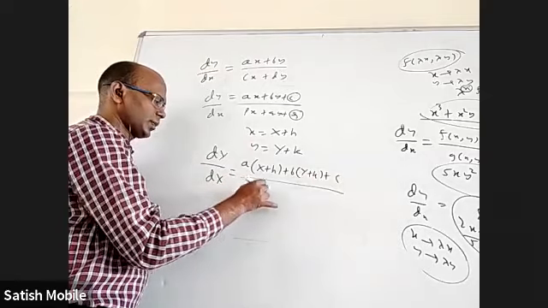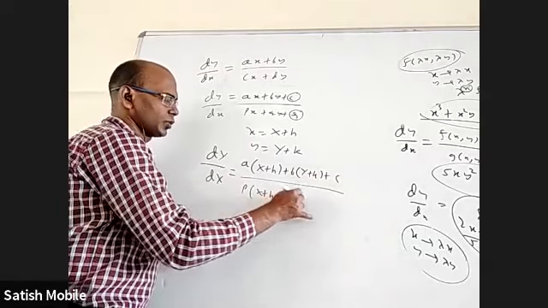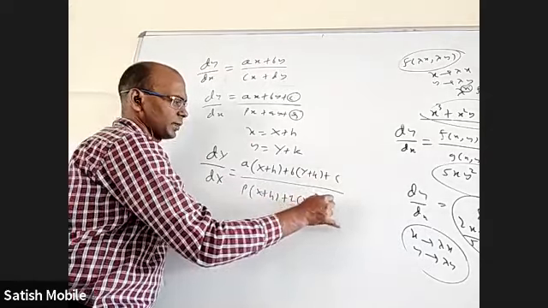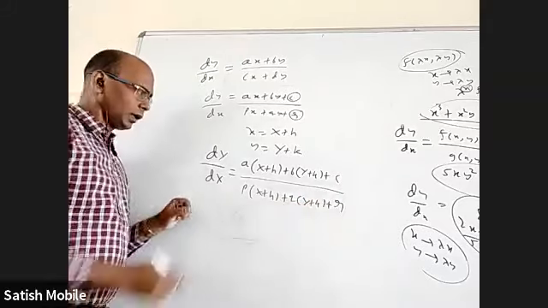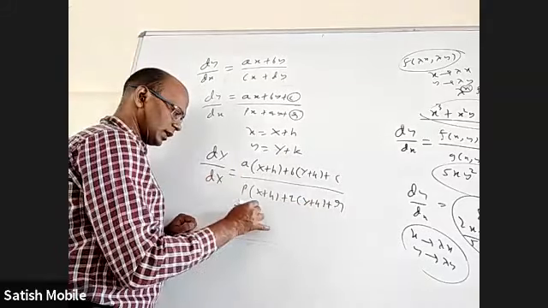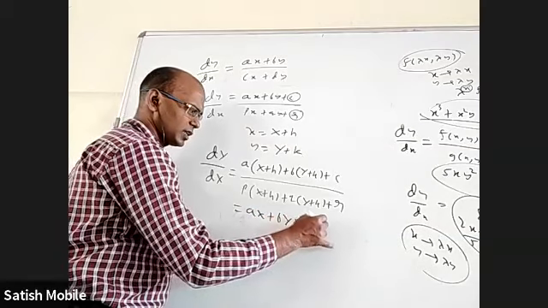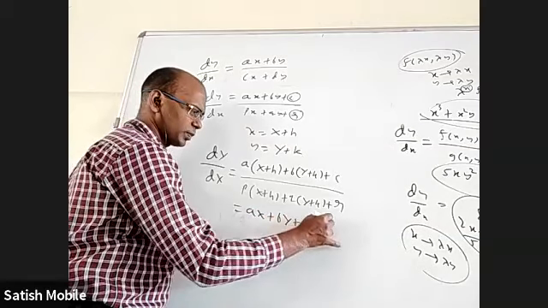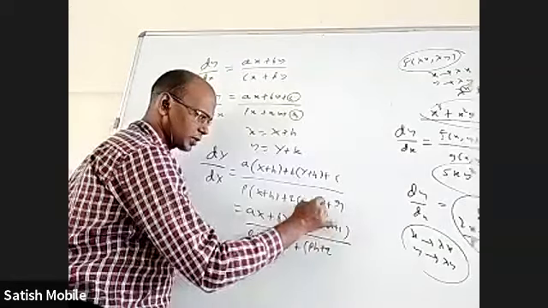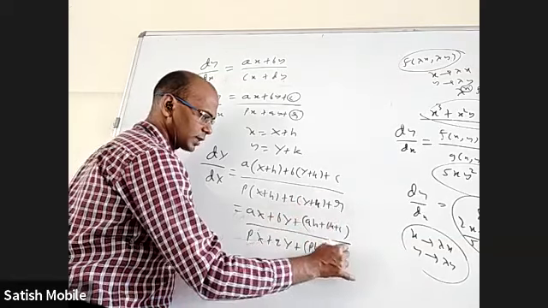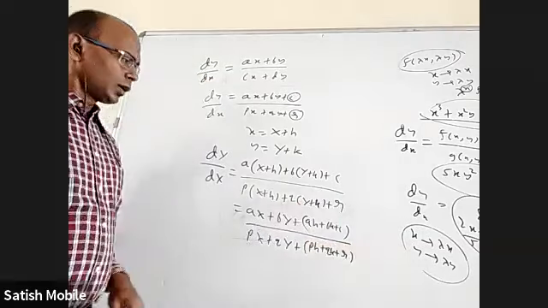Here also p into (X plus h), q into (Y plus k), plus r. When I open this, I'll get aX plus bY plus (ah plus bk plus c). In the denominator, I'll get pX plus qY plus (ph plus qk plus r).